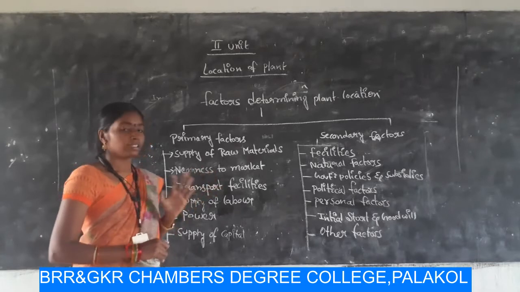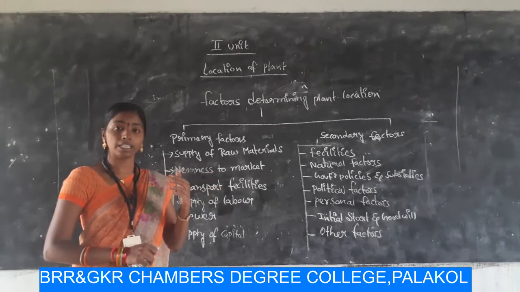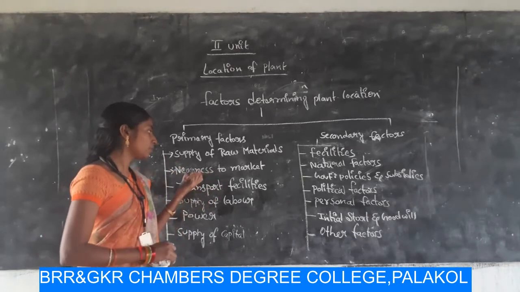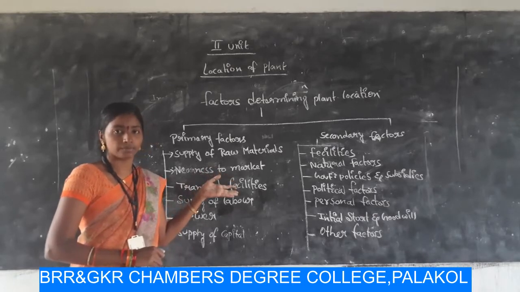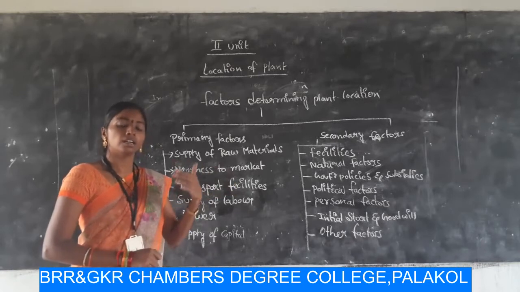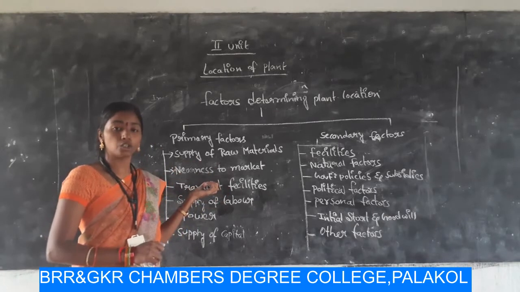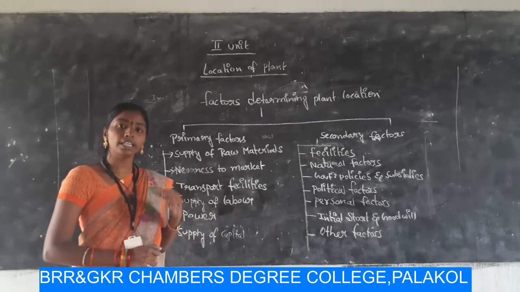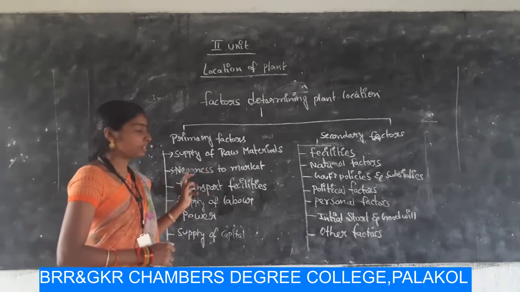Which means the customer came to the dealer and asked for a certain product. If that product is not delivered to him, then he may shift to another product, which means our customer is transferred to a competitor's product, which is not to be done in organizations. So every organization wants to retain the customer. So we have to select the site which is nearer to the market.